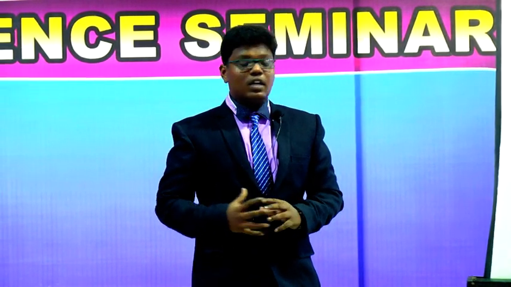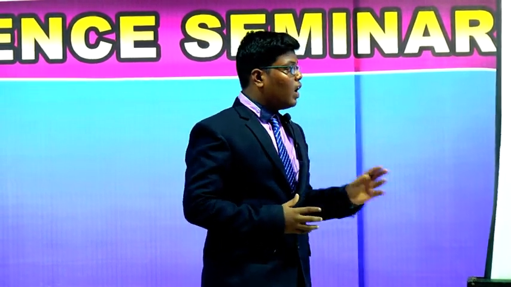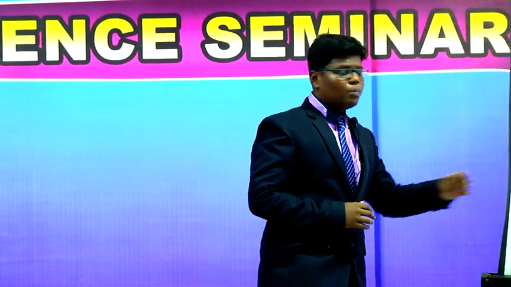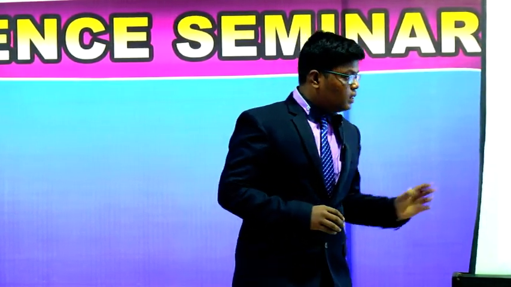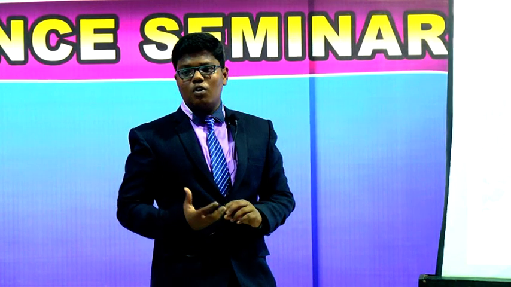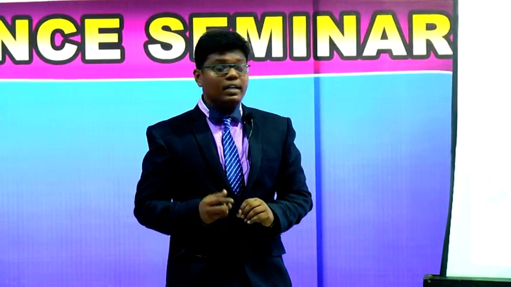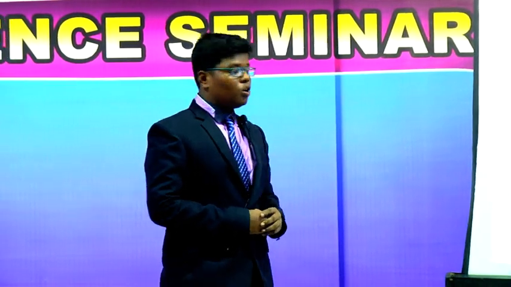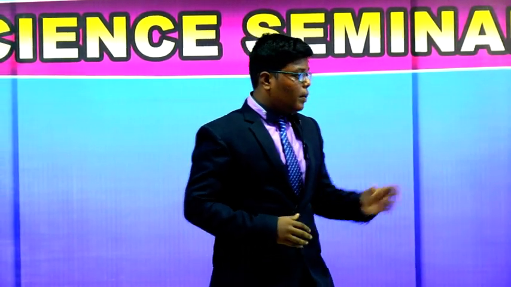Photoautotrophs: these plants prepare their own food by using sunlight with the help of chlorophyll. Example, Vanda and all green plants. Vanda is a special plant which requires only a place for growth. And then chemosynthetic autotrophs. These organisms prepare their own food by using chemical reactions. Example, Nitrosomonas and Beggiatoa bacteria.